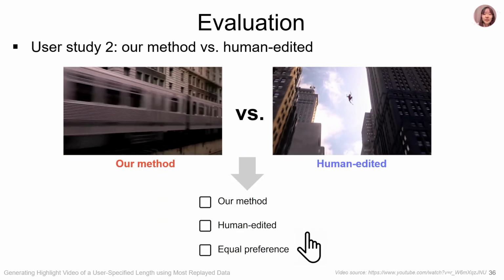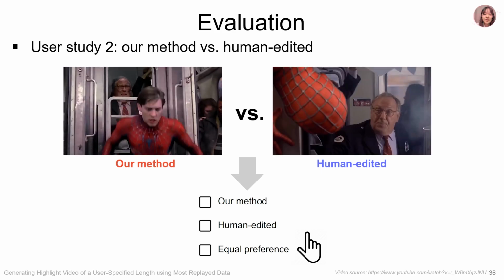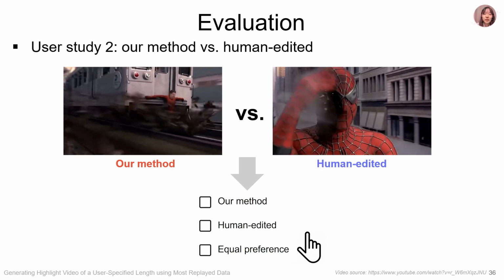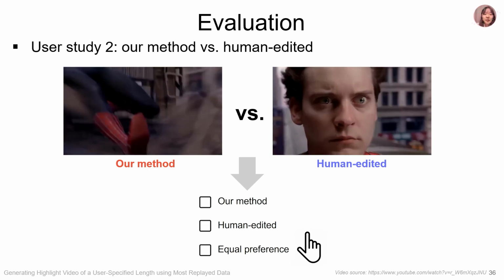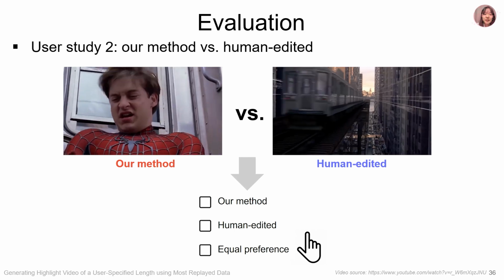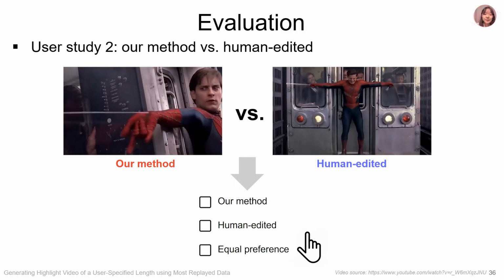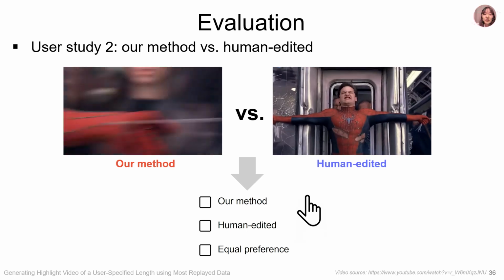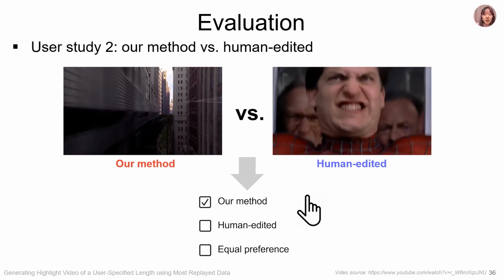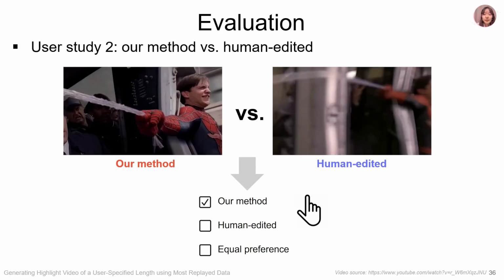In the second user study, participants compared highlights generated by our method against human-edited highlights, all edited from the same original footage. For the human-edited highlights, we used those already uploaded on YouTube and set our method's user-specified lengths to match those human-created highlights. After watching these 2 versions, participants were asked to select their preference among 3 options: our method, human-edited, or equal preference.